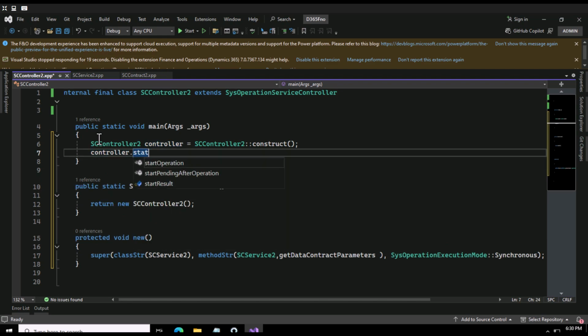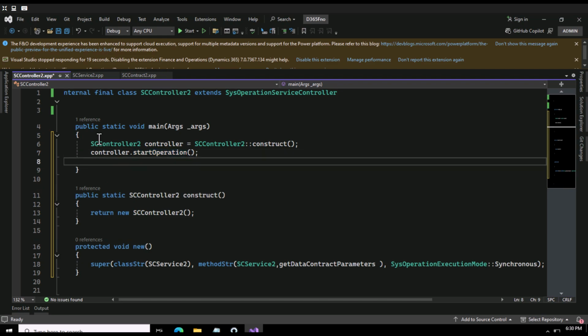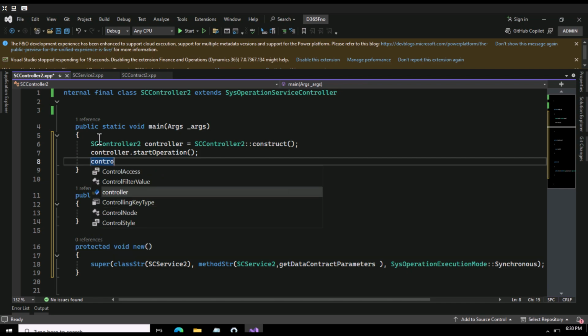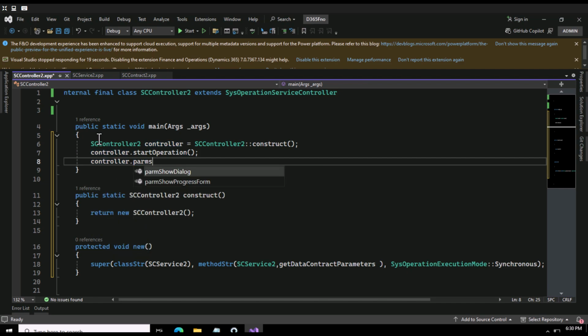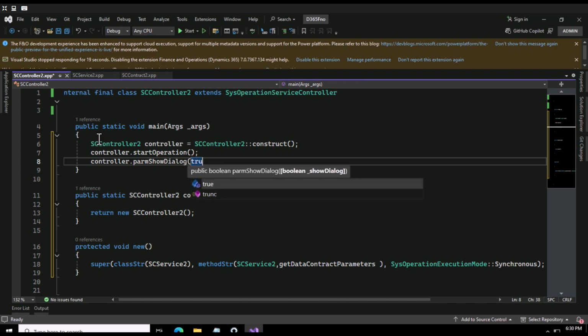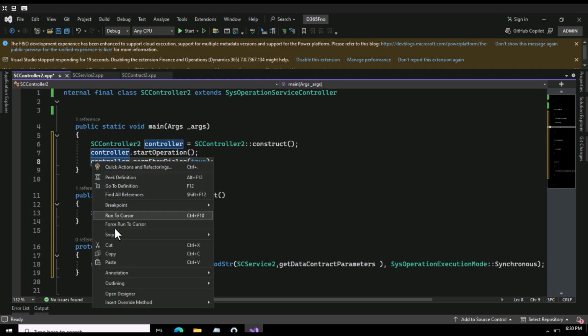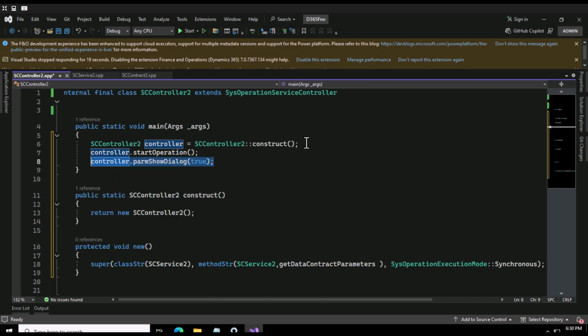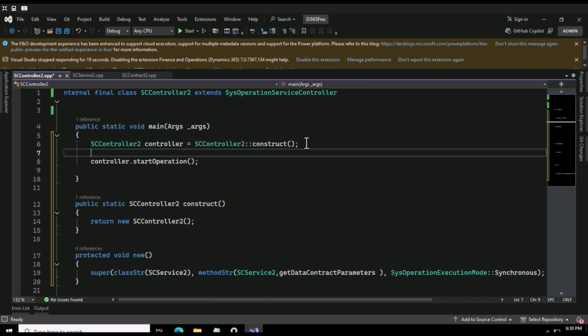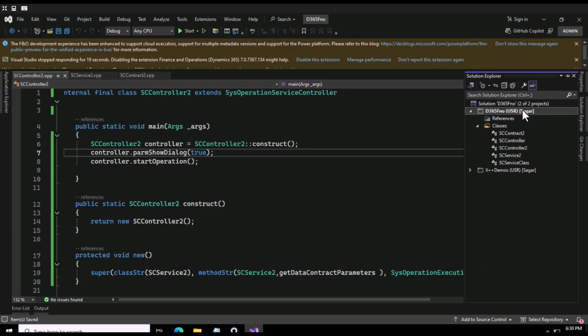I will click here, and then I can simply say controller dot param show dialog, and I'm going to assign a true value to this. And actually this will come here. I'm going to cut this and paste it here. I'm going to save it and I will do a build now.